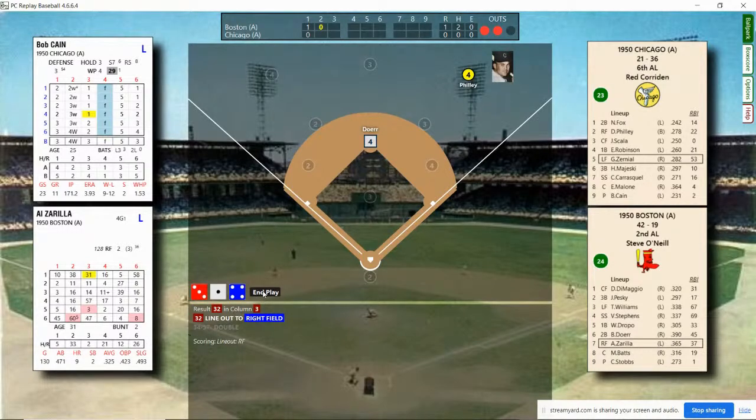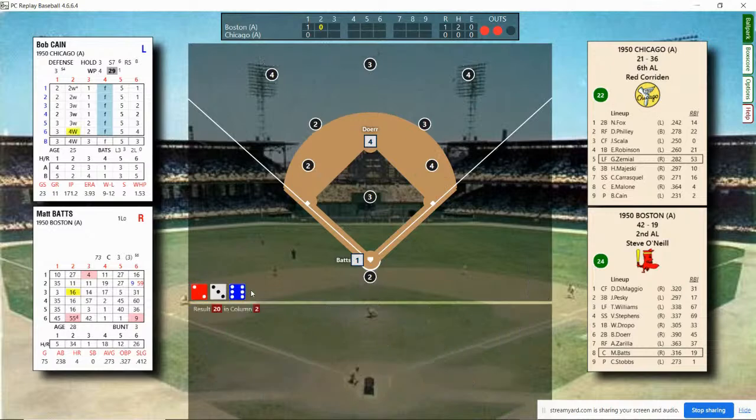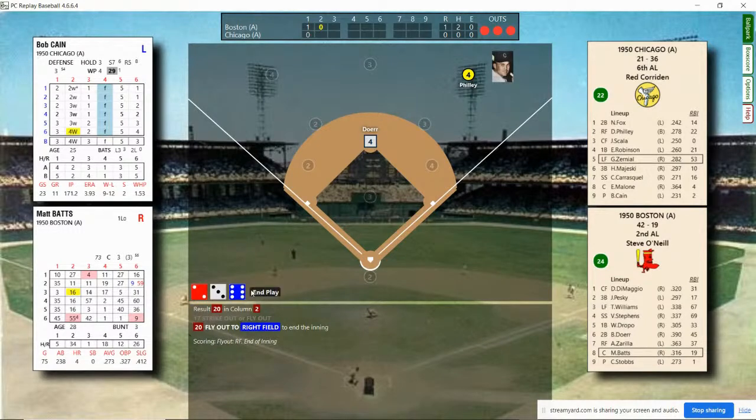2 outs, man on second. Matt Batts stepping in. Matt Batts, the second string catcher for the Red Sox. He is batting .316, 2 home runs, 19 runs batted in. Doerr takes his lead. Kane throws. And it's a fly ball to right field, and Philley has it. No runs, 1 hit, and 1 left on. At the end of 1.5, it's still Boston 1, White Sox nothing.